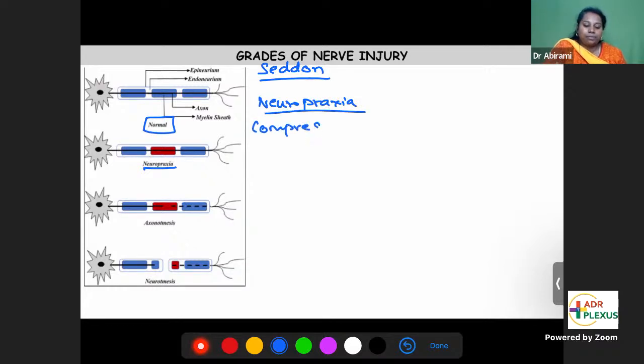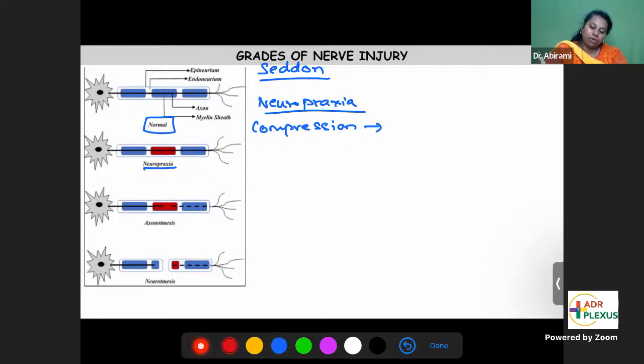Anatomically it's normal, but conduction is disrupted. That is called neuropraxia, compression injuries. An example is wrist drop, called Saturday night palsy, where the radial nerve is compressed.